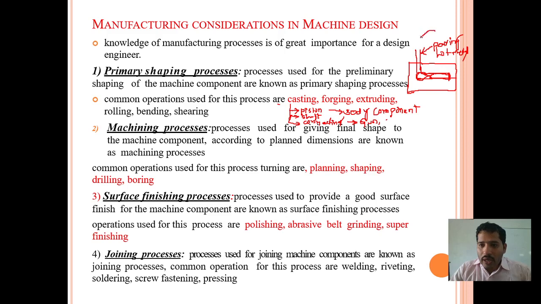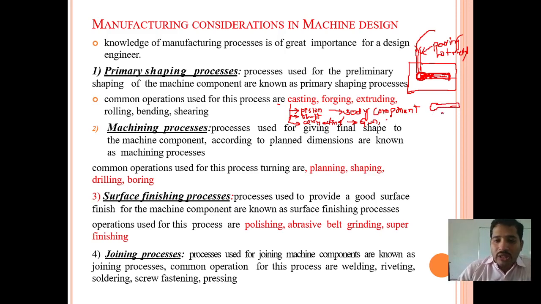So we are pouring the hot metal into this cavity, which has the same shape as this spoon. Is it right? After half an hour, if you remove it from the die, it will have the shape of a spoon. All these things we do under the casting process.